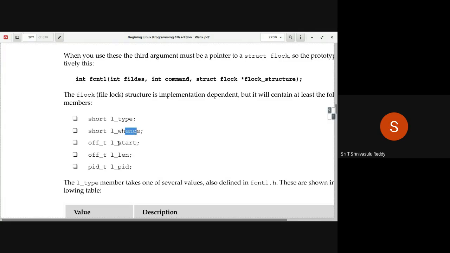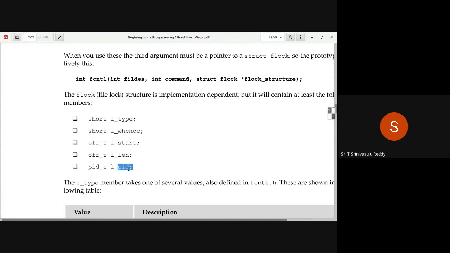And then what is the start of the area of the file that you want to apply the lock on? And from that starting position, how many bytes are to be locked? Because you are trying to apply a lock on a region, on a part of a file. And this is the process ID. You don't have to fill this particular field. This l_pid will be filled by the fcntl system call.